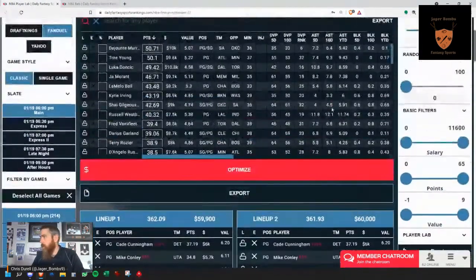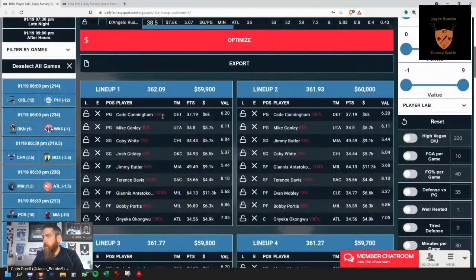Yeah, so we got 20 lineups on FanDuel. We didn't have to lock anyone in. There's no rules on FanDuel in terms of locking players in. Now we look at the exposures. We see Cade Cunningham at 100. The price is really low. Terrence Davis, Giannis, and Okongwu. I just got to find out if I'm saying that right. Either way, we've got 4 players at 100%. We're building 20 lineups. Maybe we don't want those 4 players in our lineups at 100%.